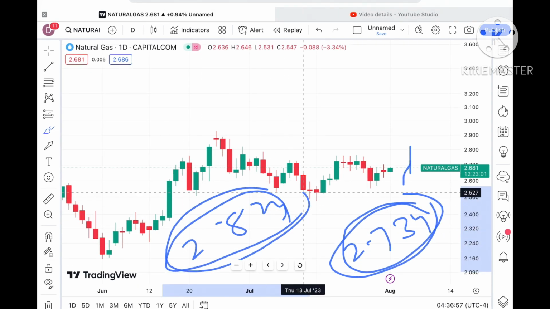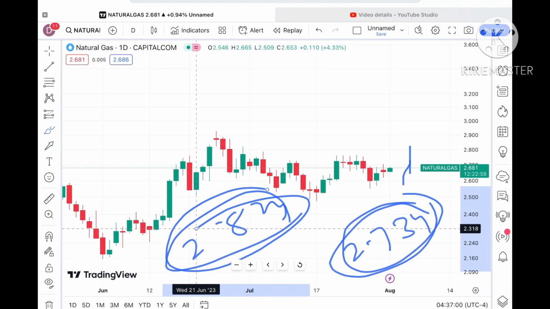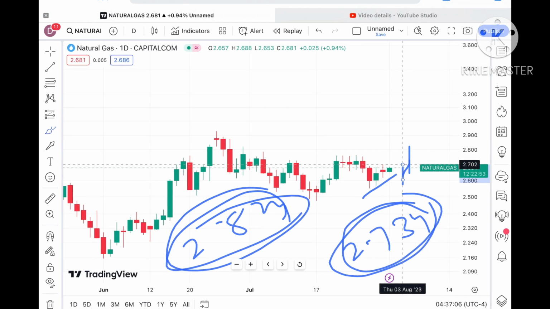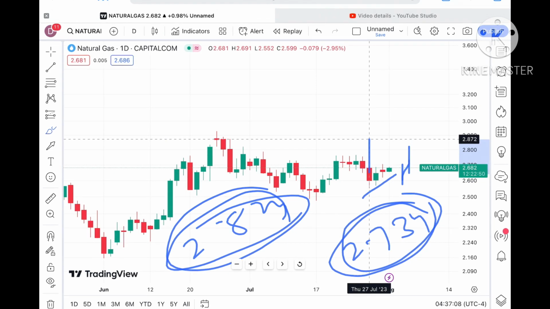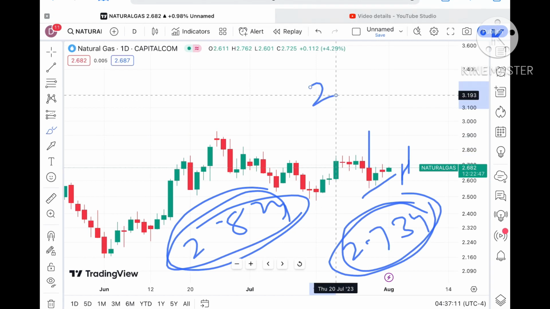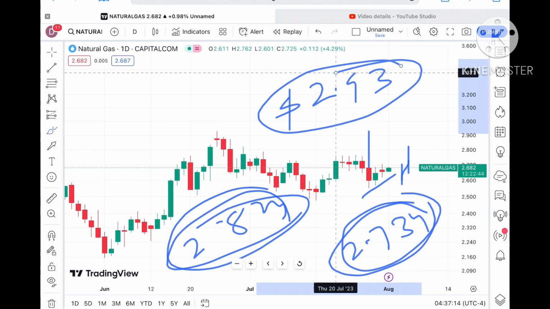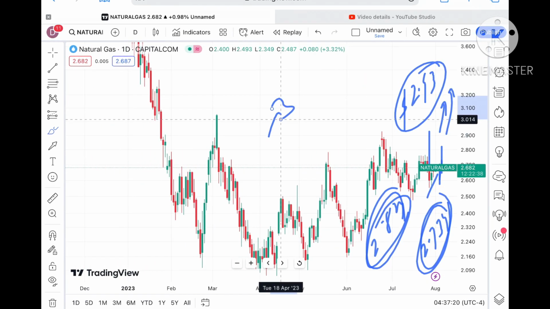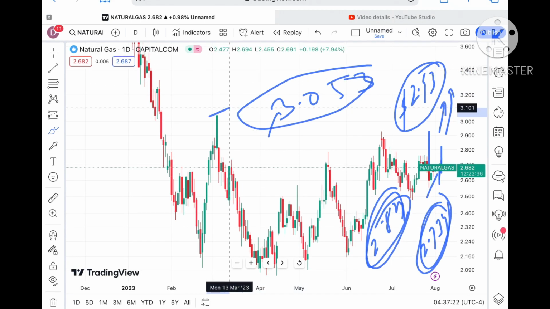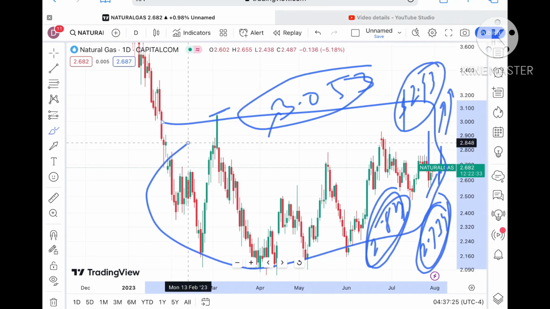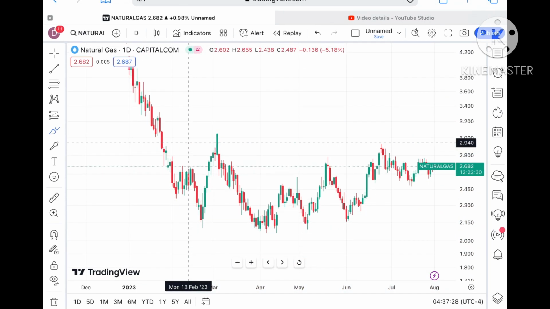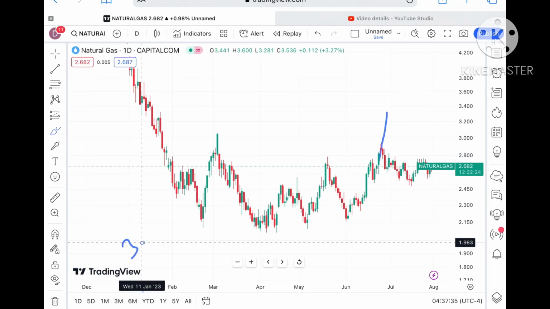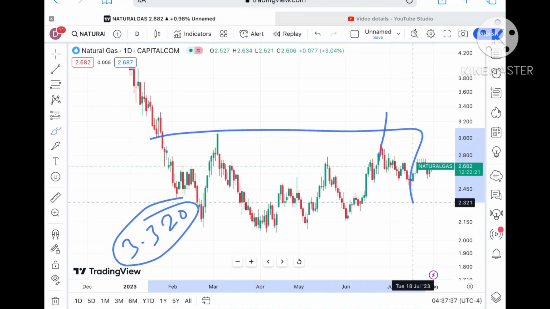Why I'm telling you all these resistances is that this is where profit booking or a bounce back comes. But chances are very high that as soon as it starts moving above 2.7, it can touch a level of 2.872, and a probability of going towards 2.93 is there. Once it starts moving upside, it will go further, and a probability of touching a level of 3.053 is there. This is the half of this zone. Chances are very high that it will go further high, and a probability of touching a level of $3.320 is there.